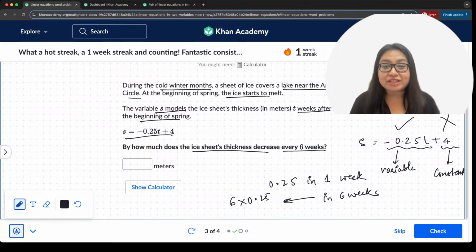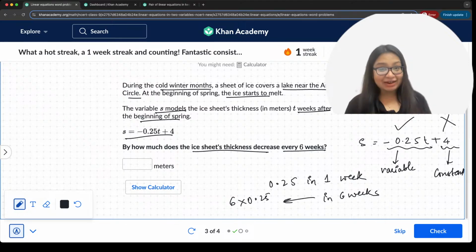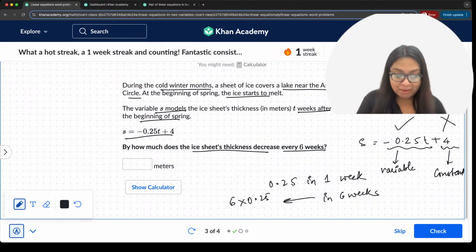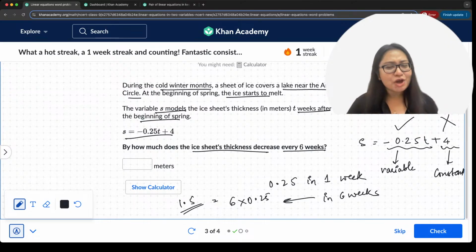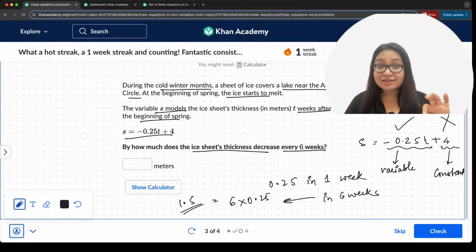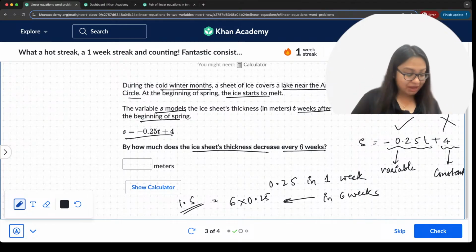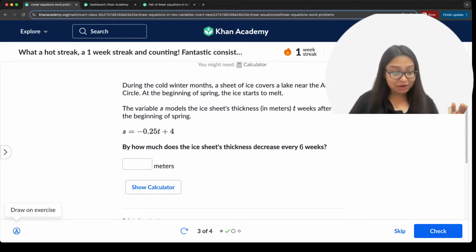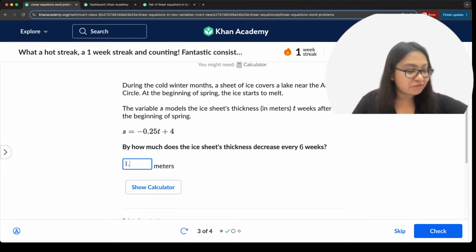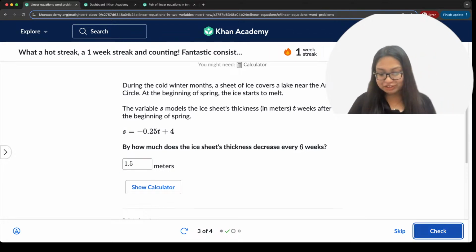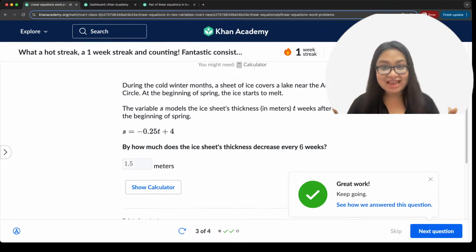Very good, Jyoti, Kumar Gaurav, and yes, exactly. So, how much is this? 1.5 meters is the answer. All right, is it the answer though? Let's check. All right, should we check? Tell me, should we check? Yes. Okay, all right. Are you guys getting the answer? Okay, I will ask you. And then we will put 1.5. Okay. All right. Go for a check. Awesome. See? We got it. Did you guys get it?